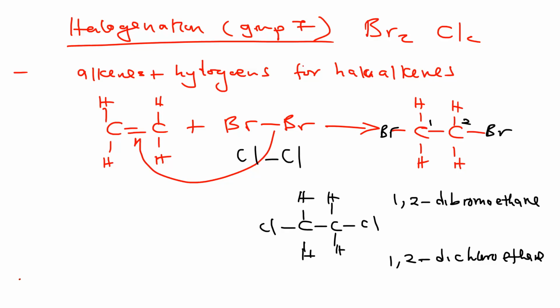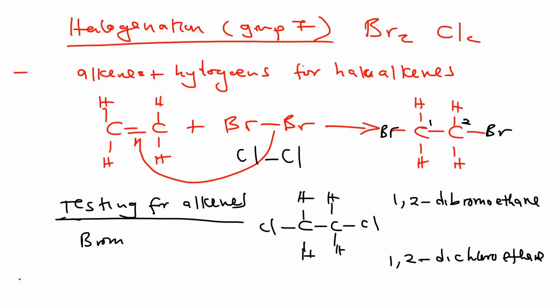Okay, so now the other thing that you need to know under this one is testing for alkenes. How are you able to tell that these are alkenes? So alkenes, when they react with bromine water, okay, bromine water is red in color, or bromine solution in some cases.